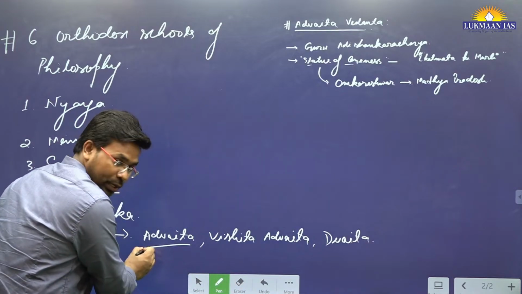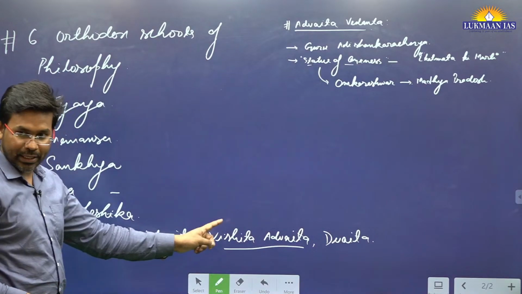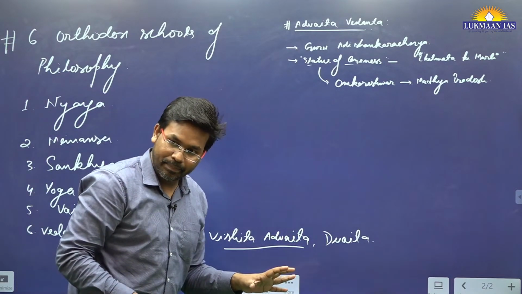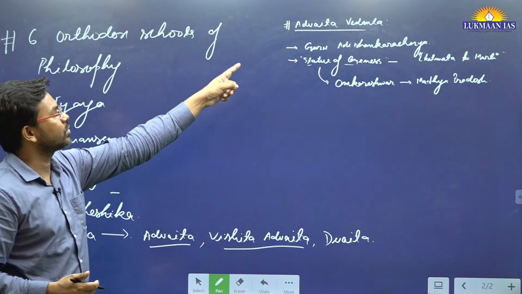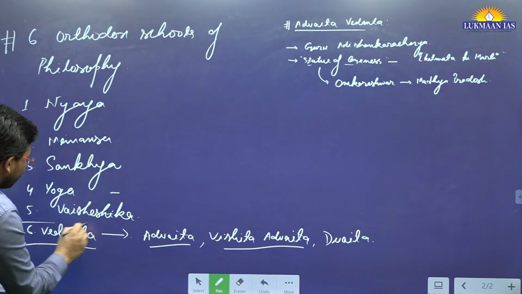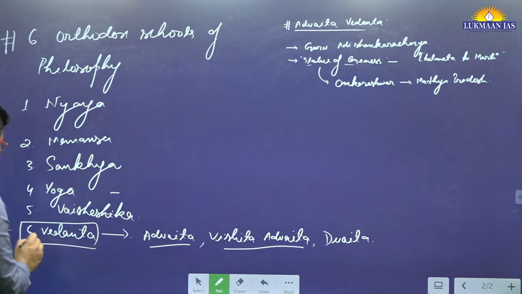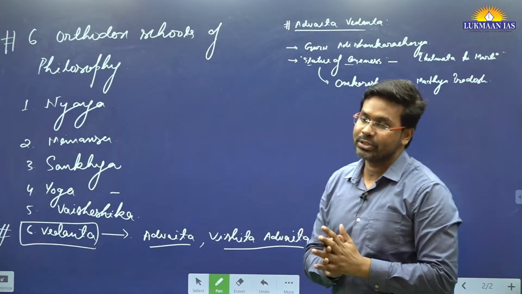Principle of non-dualism, then principle of qualified non-dualism, then principle of dualism. These schools of philosophy like Advaita and Dvaita are part of the Vedanta school of philosophy, which is related to the orthodox schools.